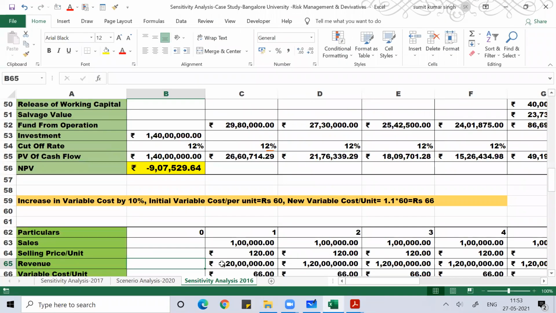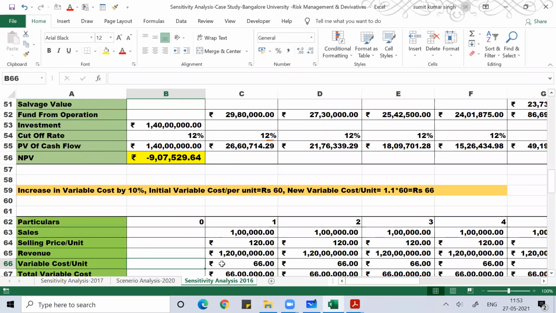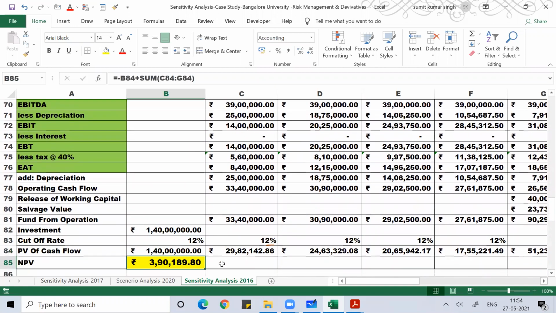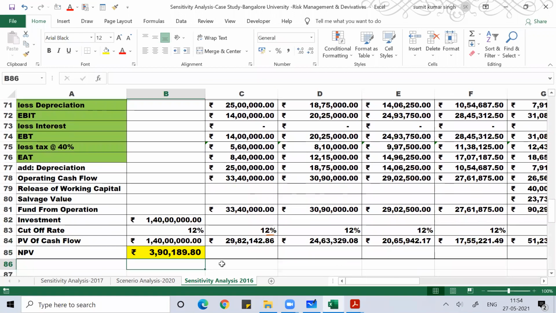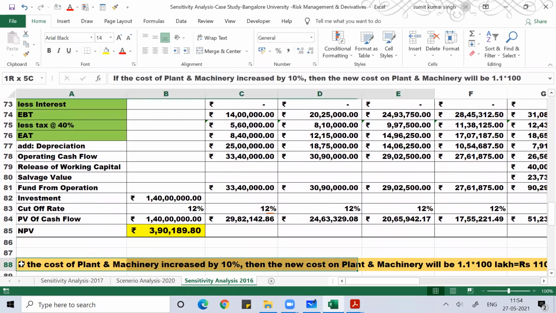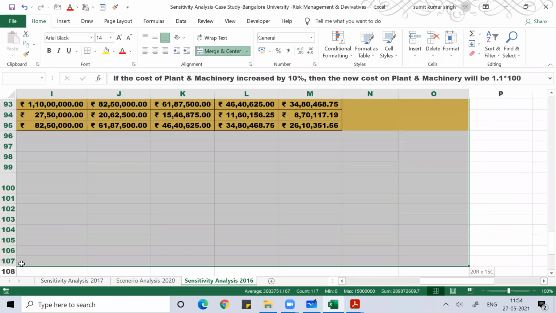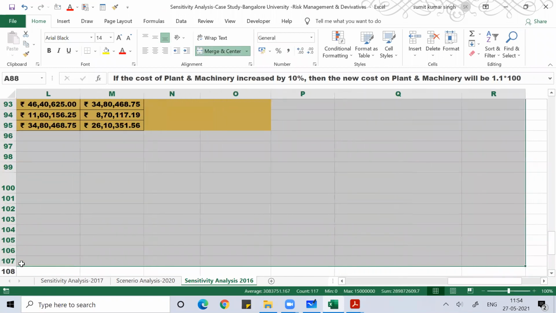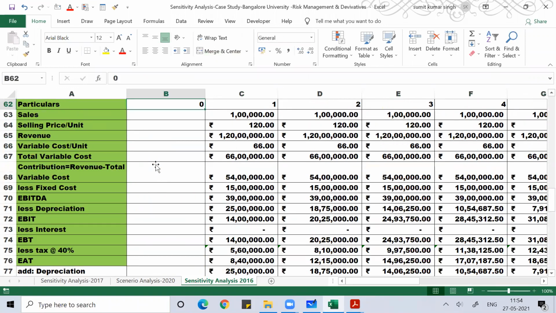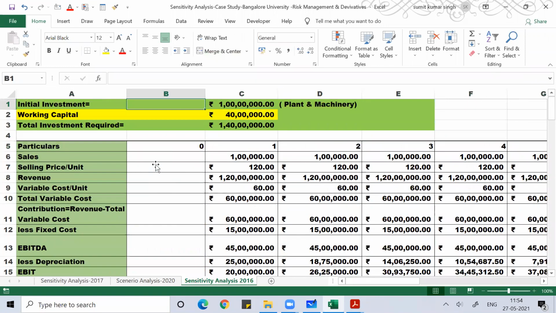Increase the variable cost by 10%. So same data. For this, I don't have to do anything. Now the NPV will be 3,90,000. And this last part I don't have to do. Fine. So this much I have to do in 2016.